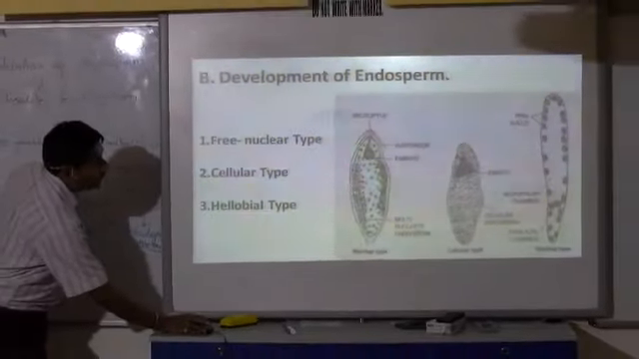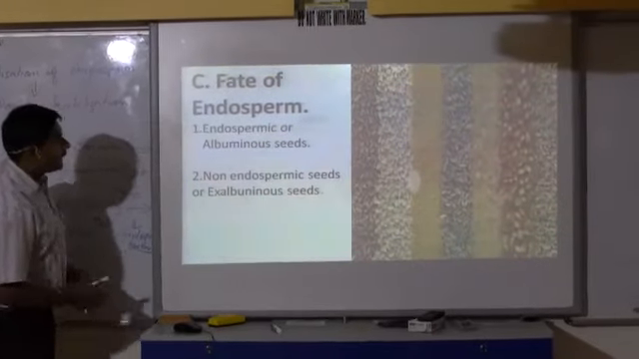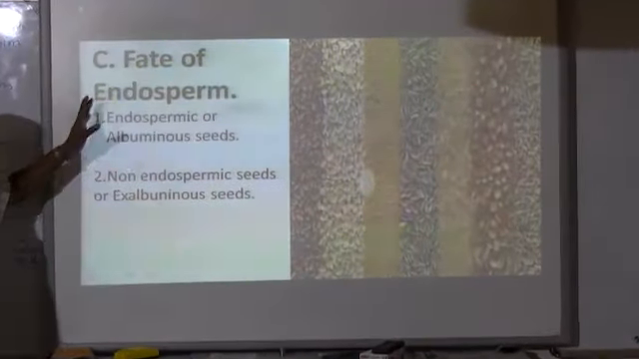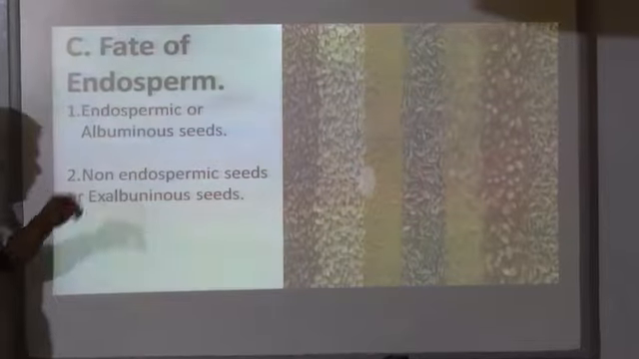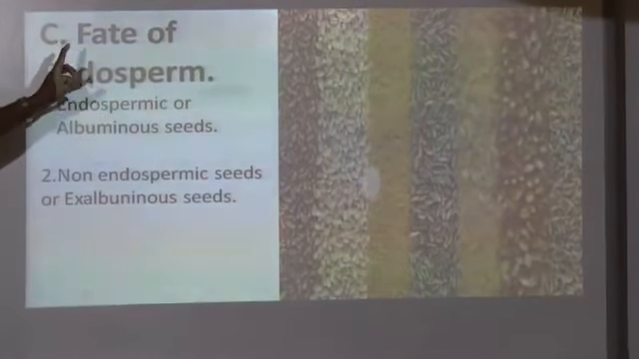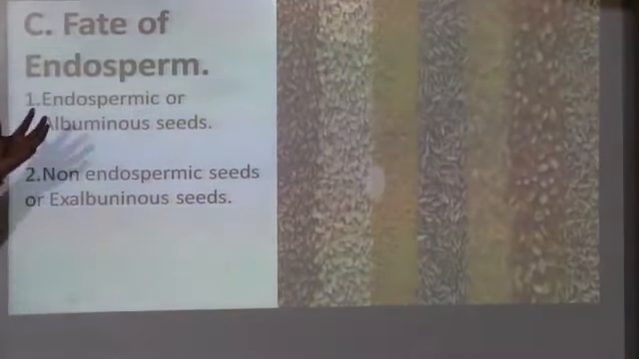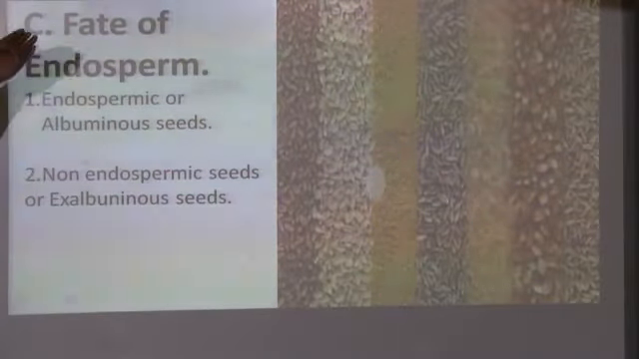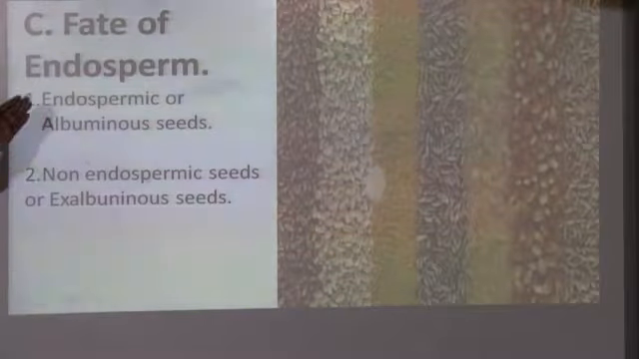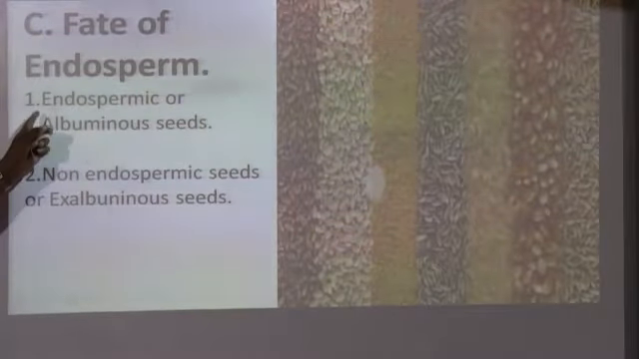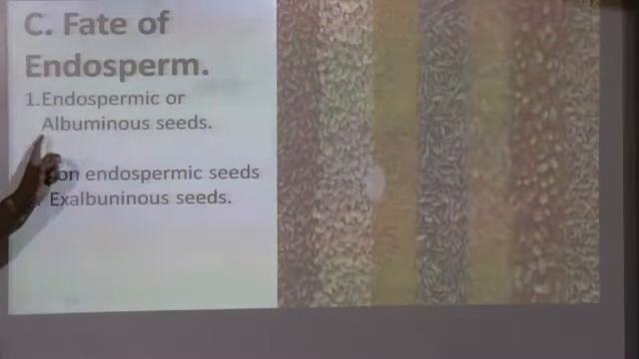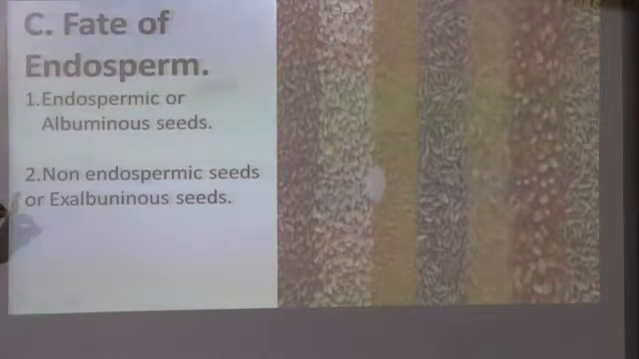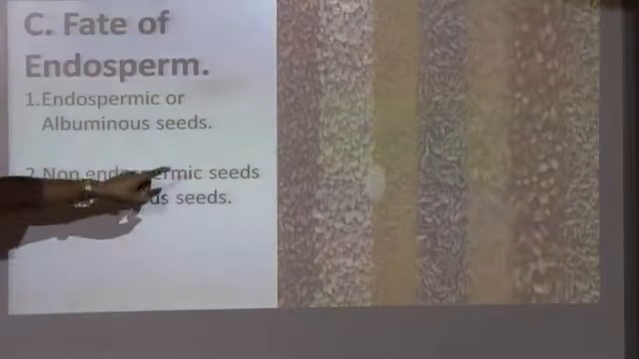Now, let's move to the next one, that is the fate of endosperm. Depending upon whether the seed has an endosperm or it does not contain an endosperm, it has been divided into two categories. One you call it as endospermic or albuminous seed. Another one you call it as non-endospermic seed or ex-albuminous seed.